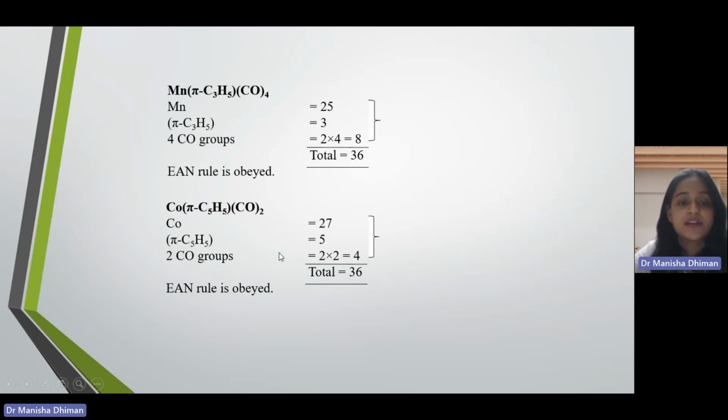So the number of electrons donated by the ligand is equal to the hapticity of your hapto ligands. So in case of hapto ligands, your number of electrons will be equal to the hapticity, and in case of your neutral ligands, the number of electrons shared will be equal to 2, and if you have anionic ligands, the number of electrons shared will be equal to 1. So with this, you can count the number of electrons present in your compound.